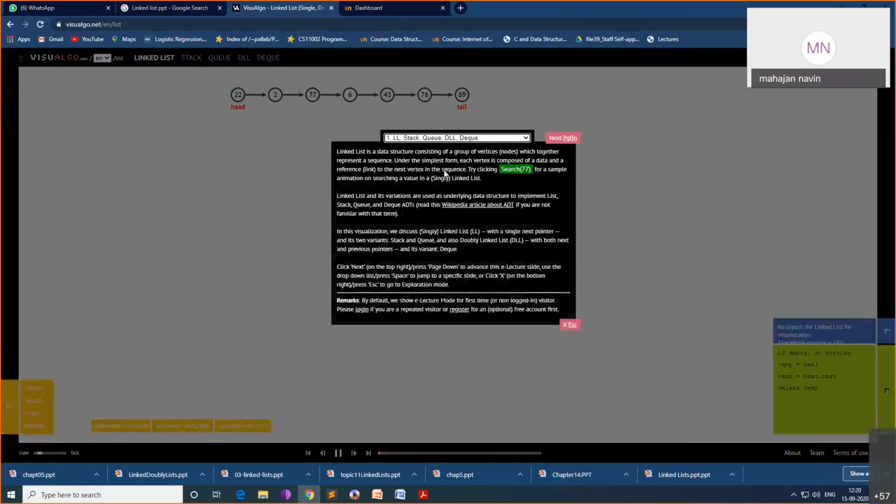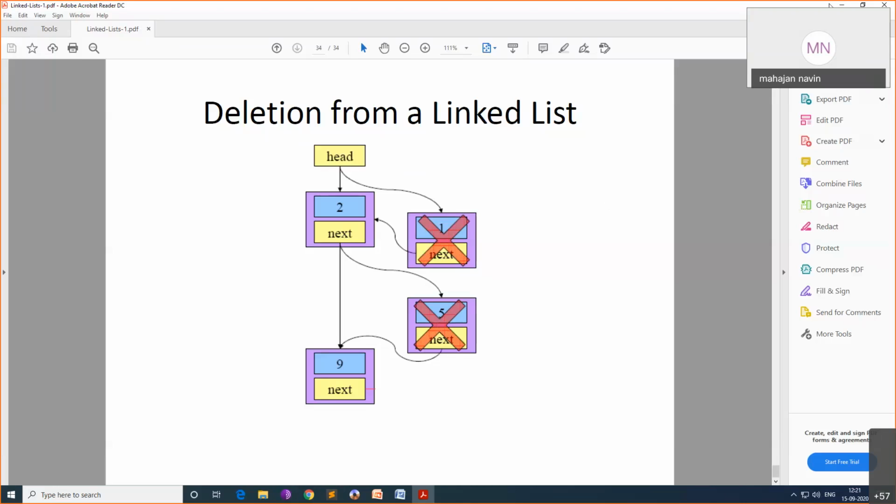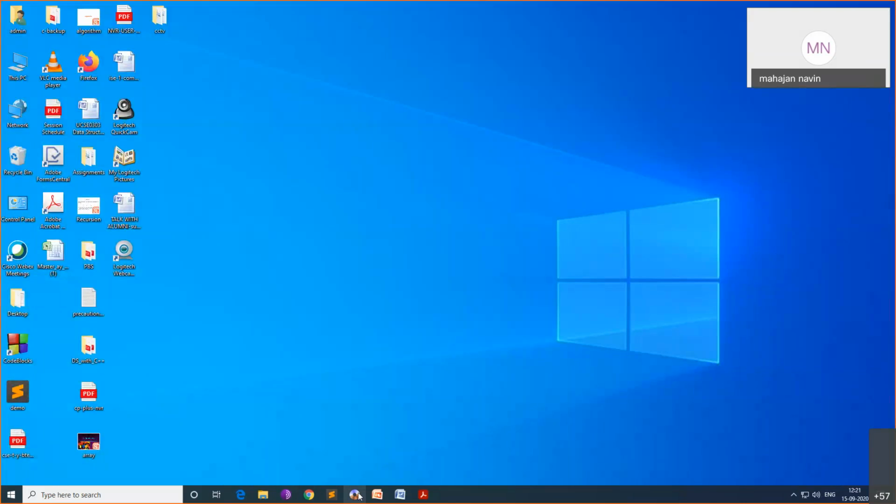Any questions, participants? The site name is visualgo.net/en/list. I found this one randomly, but you can visit many sites and videos, and you will get a lot of information on data structures. Participants, any questions? Any doubt?